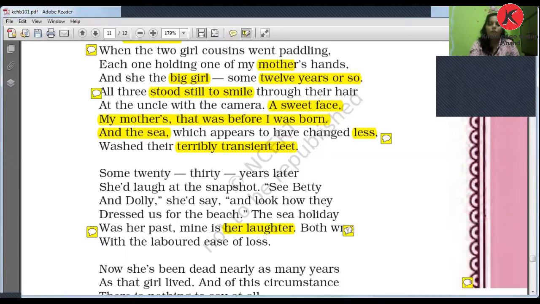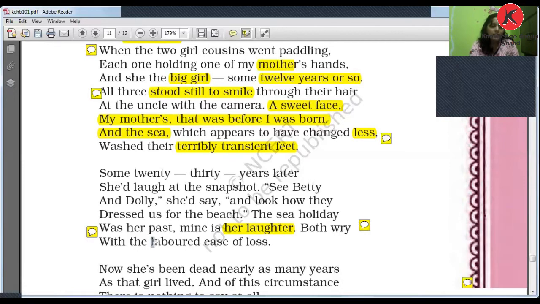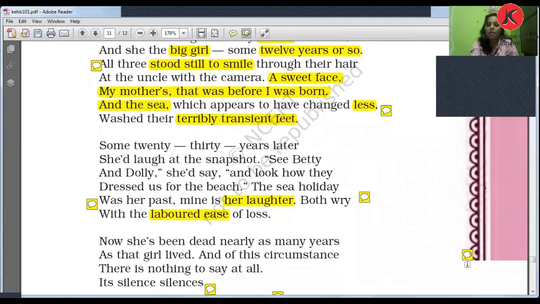Both right with the labored ease of loss. Right means, what is the meaning of right here? That is the meaning of disappointment. Both right with the labored ease of loss. Now here you can see this labored ease. Labored ease is an oxymoron. The oxymoron is used here. So what do you mean by two opposite things, right? Two opposite things are used here.